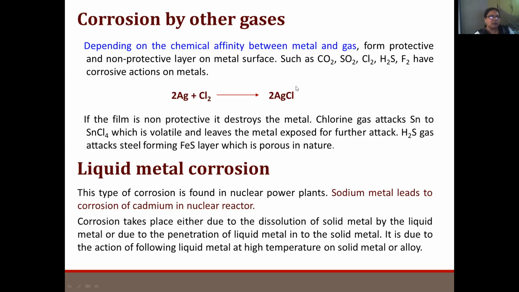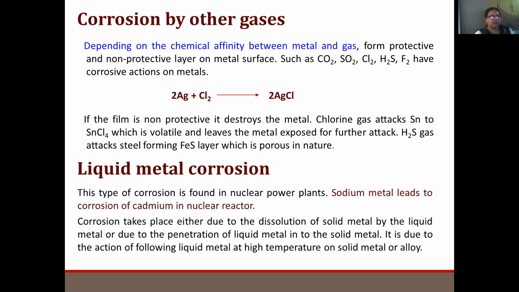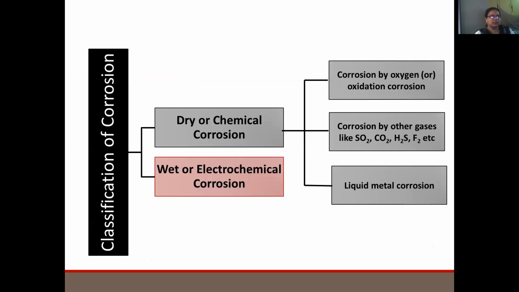So this is about dry corrosion or chemical corrosion, that is, it takes place in dry conditions and by the attack of chemicals. That is oxidation corrosion, corrosion by gases, and liquid metal corrosion. These three types.